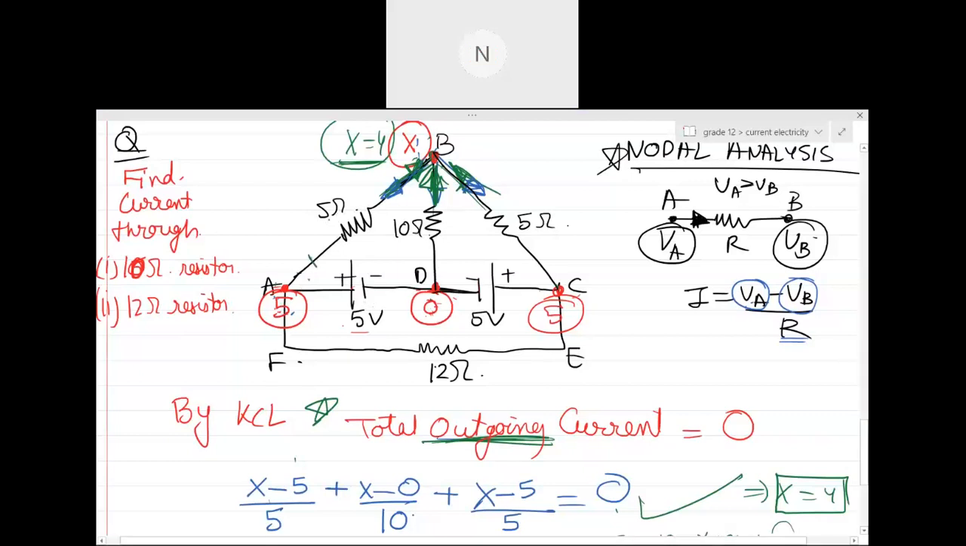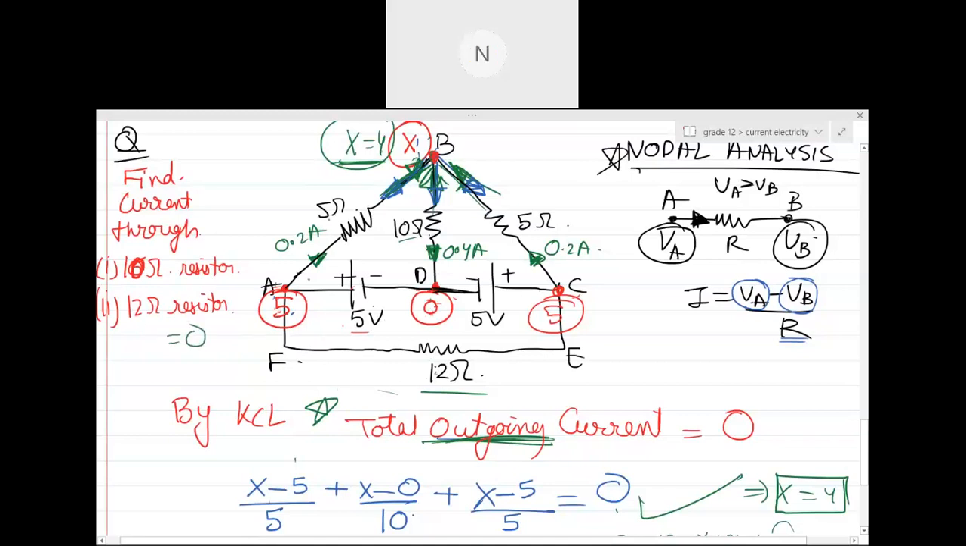It is 0.2 ampere through this 5 ohm. Through this 10 ohm, it is 4 minus 0, divided by 10. What is that? It's 0.4. So you can find the current easily. What will be the current through this 12 ohm? 0. Why? Because the potential difference is equal, the potential is the same. Always remember, if a resistor is connected between two points having the same potential, there is no need to keep it in the circuit. You can just remove it and throw it. So the current through this 12 ohm is 0.